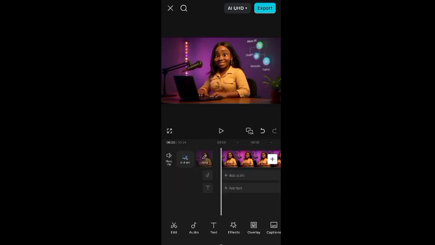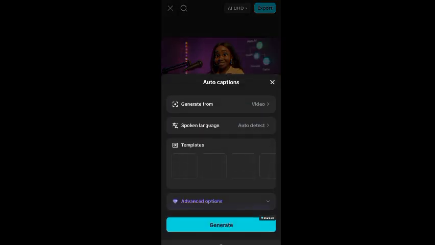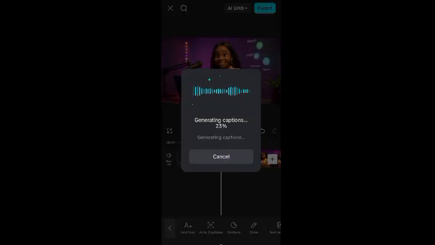If you want to generate captions, you just go down here to where you have text, right? And you click on auto generate. It's going to generate the captions in the video, right? This is all that you need to do. There's no plenty work here to be done. Just do this, export, and you are good to go.